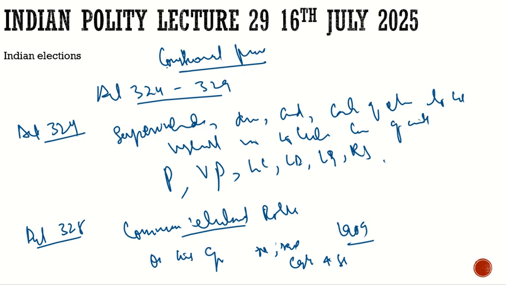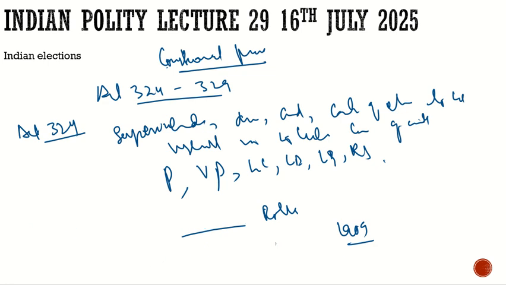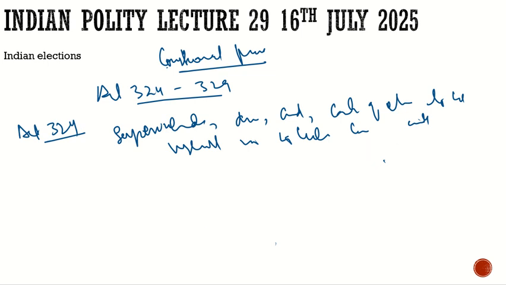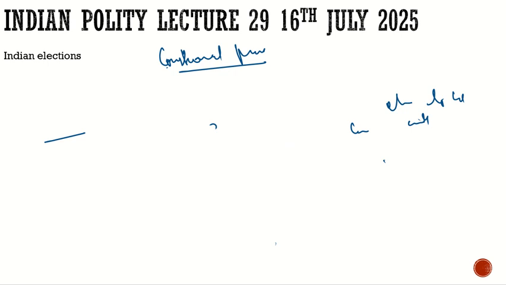Then we have Article 326, which talks about universal adult suffrage, that every person who attains the age of 18 can vote. So this is what universal adult suffrage is about. Before 1989, it was 21 years, and after 1989, it was reduced to 18 years.